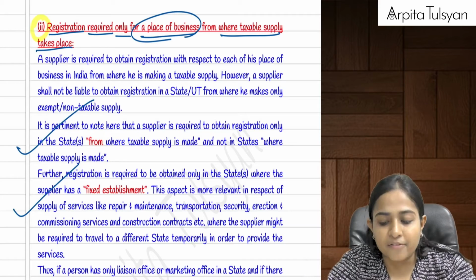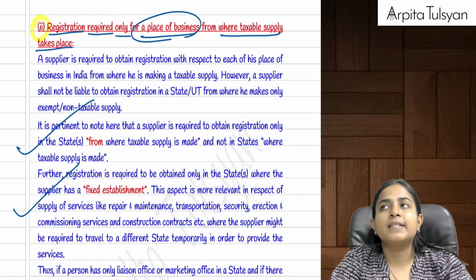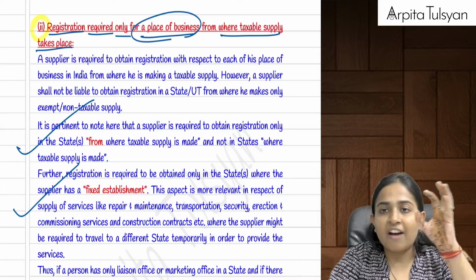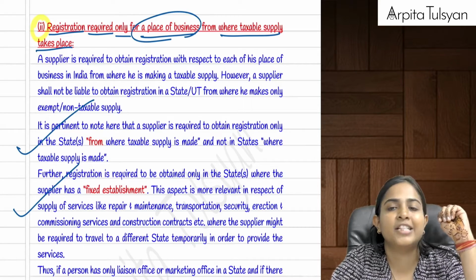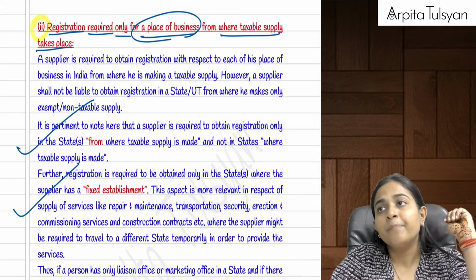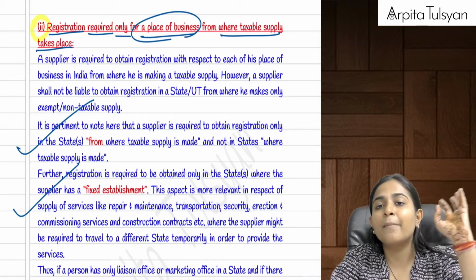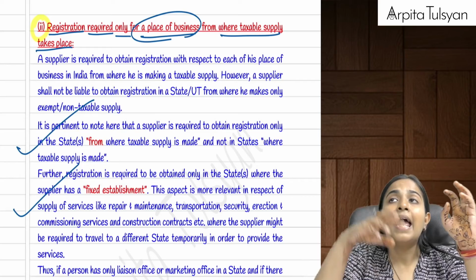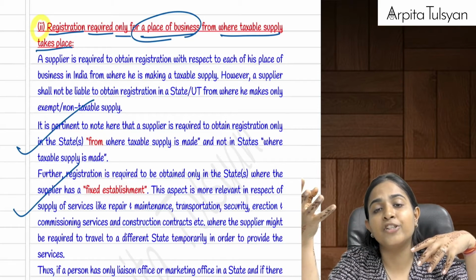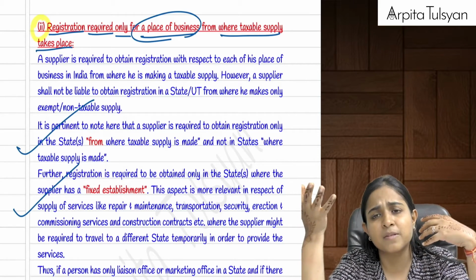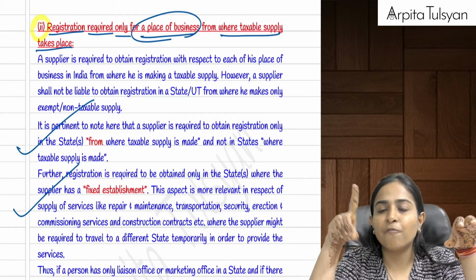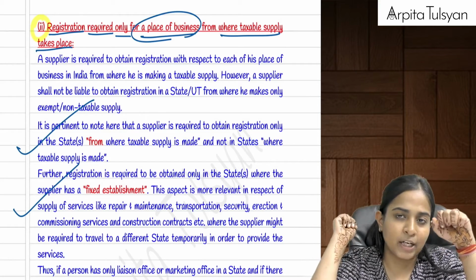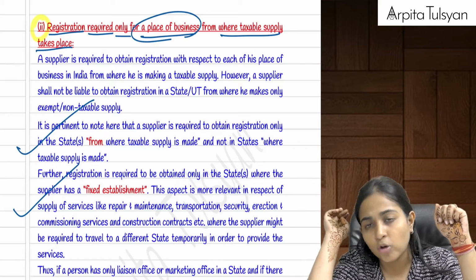Then one very important thing here, we had discussed a point that, let's say for services, if I'm providing services, if I have my place of business in any of those 4 places, then the threshold limit for registration will become 10 lakhs. Let's say my principal place of business is in Maharashtra, and another place of business is in Tripura, for example. Then since one of my branches is situated in those 4 category of states, my threshold limit will come down to 10 lakhs.